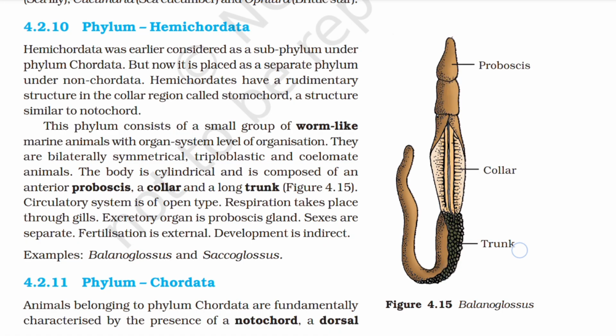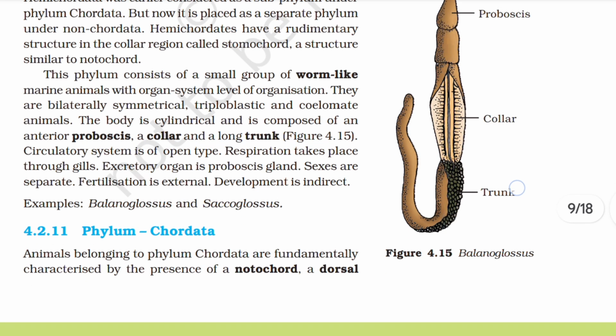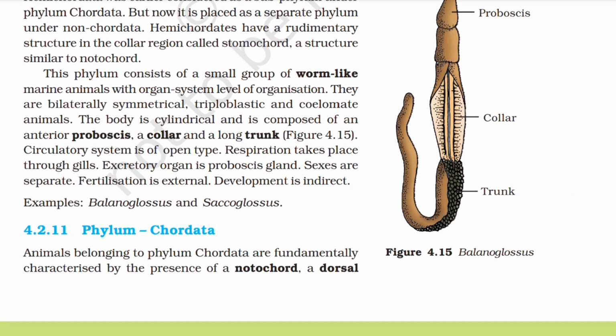4.2.10 Phylum Hemichordata. Hemichordata was earlier considered as a subphylum under phylum Chordata, but now it is placed as a separate phylum under Non-Chordata. Hemichordates have a rudimentary structure in the collar region called stomochord, a structure similar to notochord. This phylum consists of a small group of worm-like marine animals with organ system level of organization. They are bilaterally symmetrical, triploblastic, and coelomate animals. The body is cylindrical and is composed of an anterior proboscis, a collar, and a long trunk.